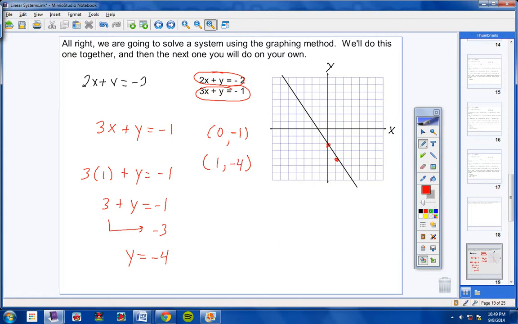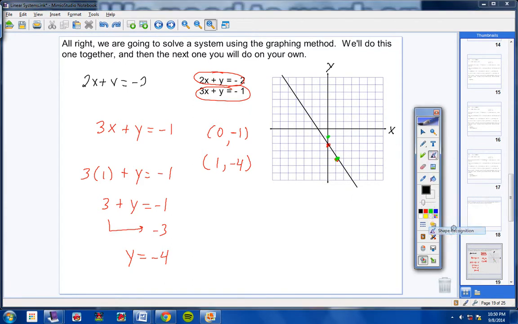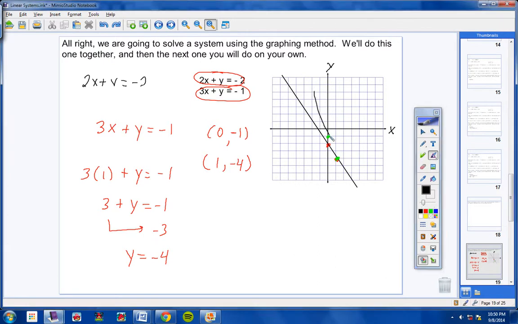Let's go ahead and plot those 2 points. (0, -1) goes right here, and (1, -4) goes right here. So I'm going to go ahead and connect those two points, if at all possible. There we go. That's not the best job, but that's going to have to do, I guess, students. Let's see if we can do it like this. All right, pretty good. And there we go.